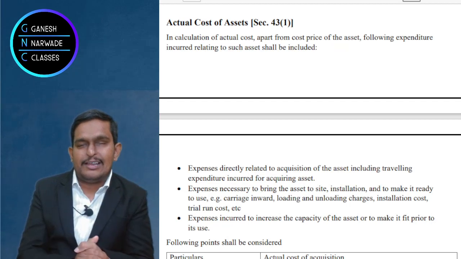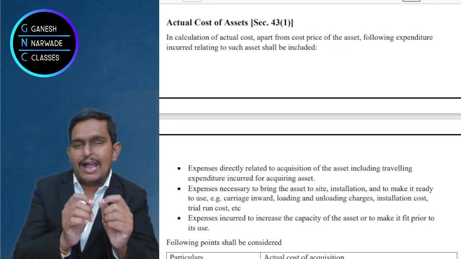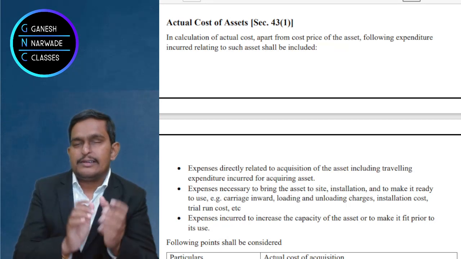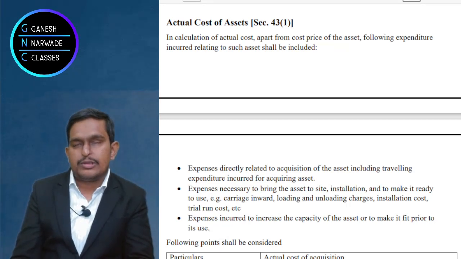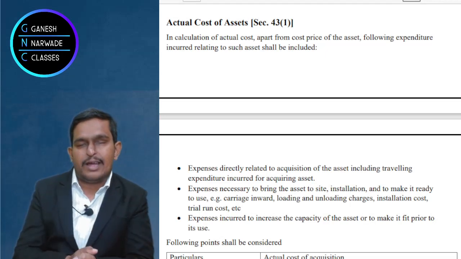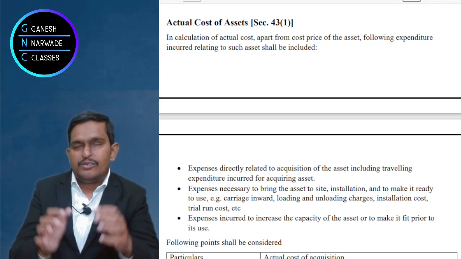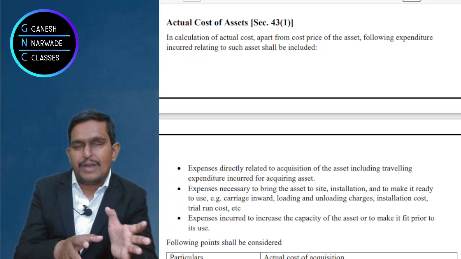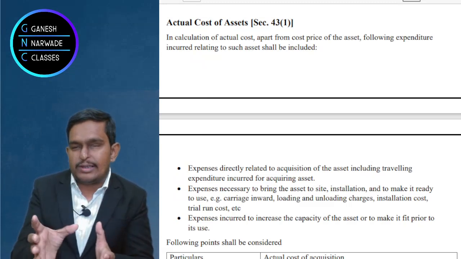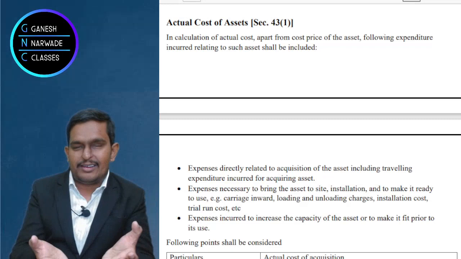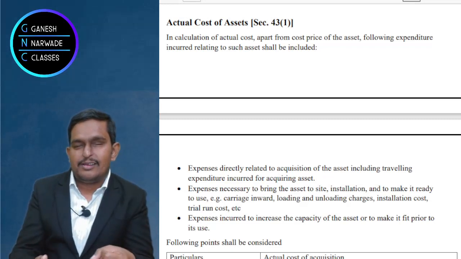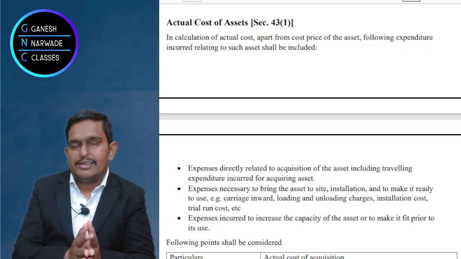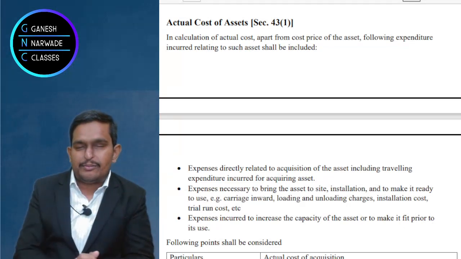Now for your understanding, if trial run expenses are added, you should also deduct trial run incomes. Suppose any trial run incomes are there, we have to deduct that. This you should be able to remember. Sometimes we want to increase the capacity of the asset. For that we actually spend something. Now we are increasing the capacity. We have brought one plant, then we understood if we bring one more motor, that plant will work more efficiently. It will do more production. So to increase the production, if any expenditure is incurred, that should also be added.